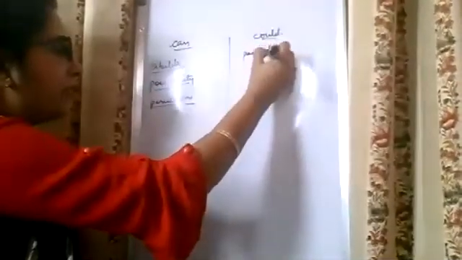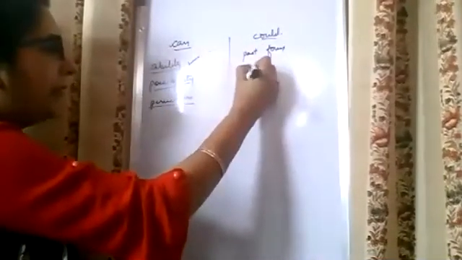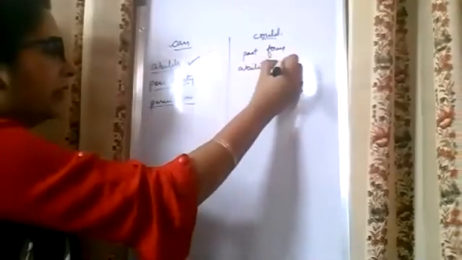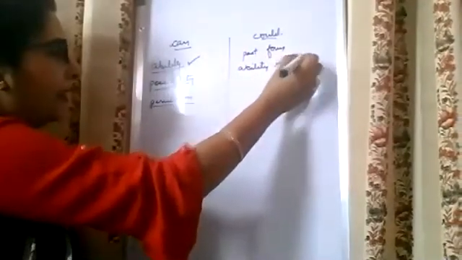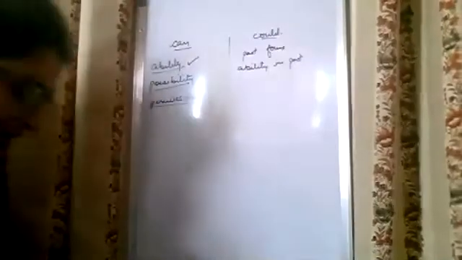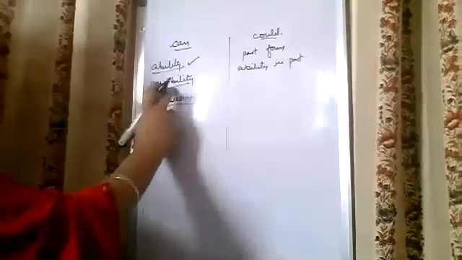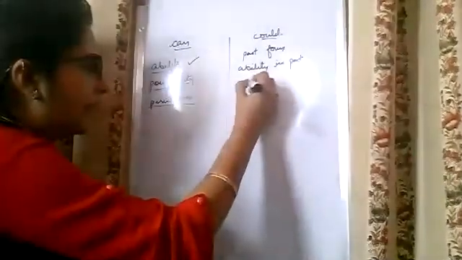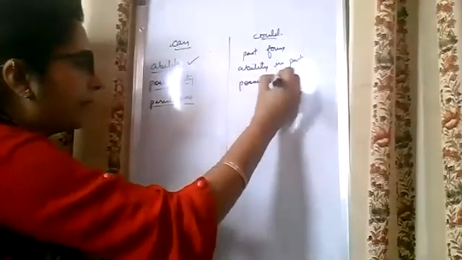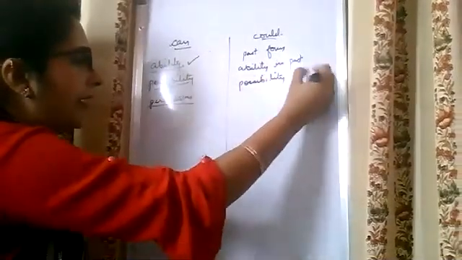Now could, of course, is the past form of can. If it is ability in present, this is ability in past. He could swim when he was young. He could run very fast when he was young. So it means that this is the ability in past. Could is ability in past. And if it is possibility in present, this is possibility in past.